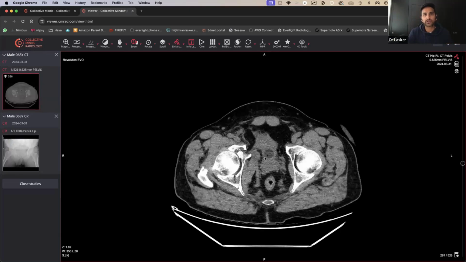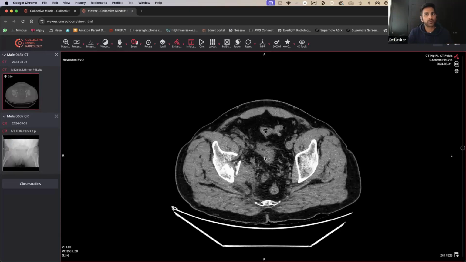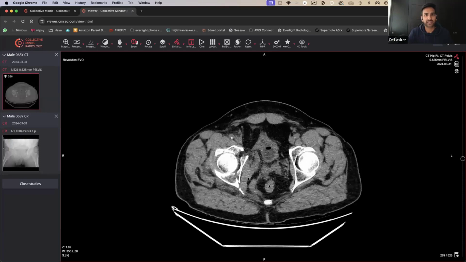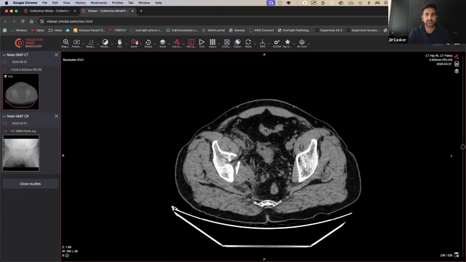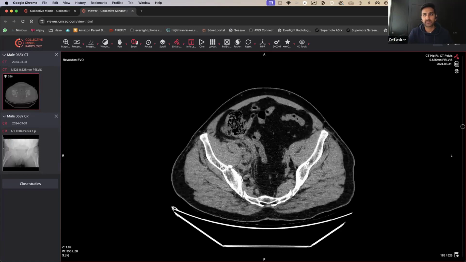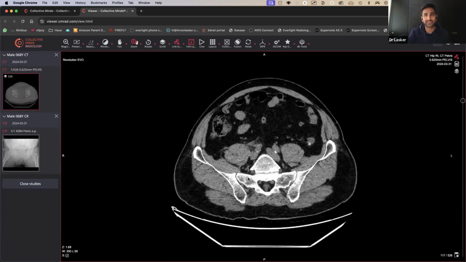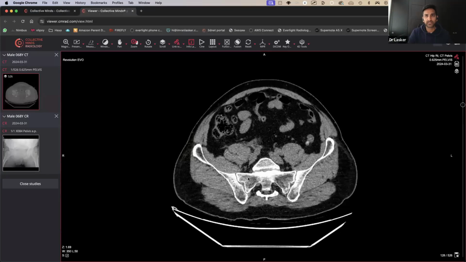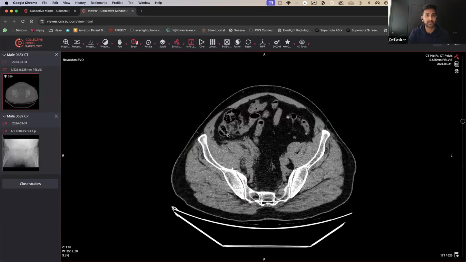So this one doesn't look like they've got any sort of bladder injury from what we can see, but we can say that there is definitely a hematoma along the interior brim of the right pelvis. We don't have contrast, so we can't say where this is actively bleeding. There's definitely one there, and maybe something to consider as someone moves on. If they start to lose their Hb, then they may need a contrast scan to try and see whether the person is still bleeding.